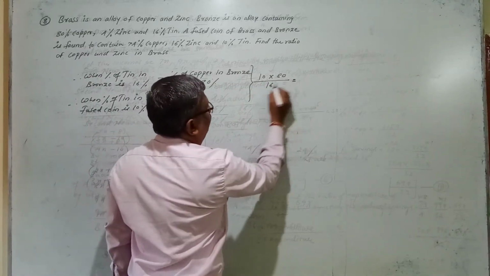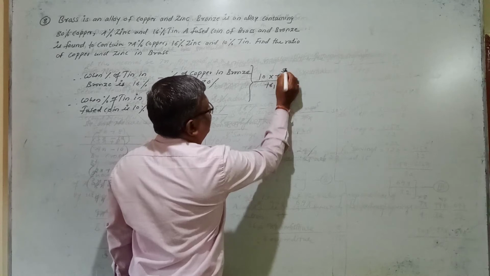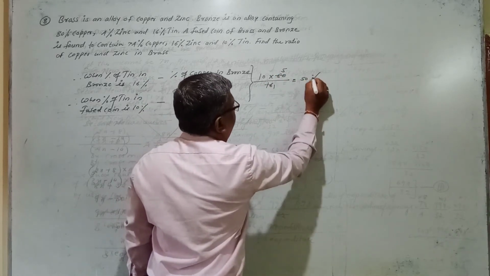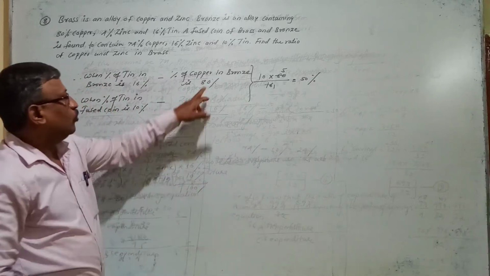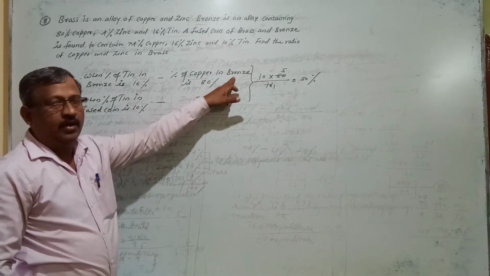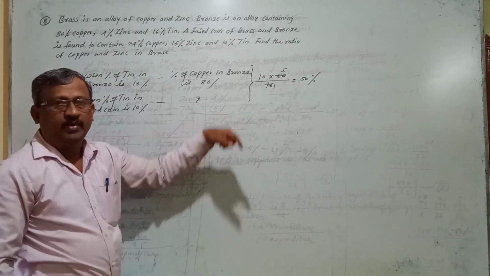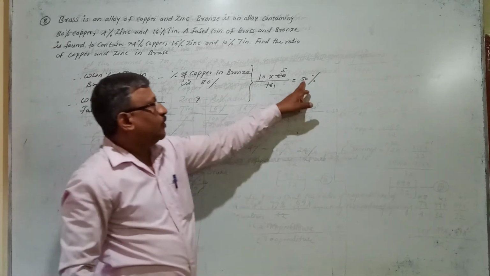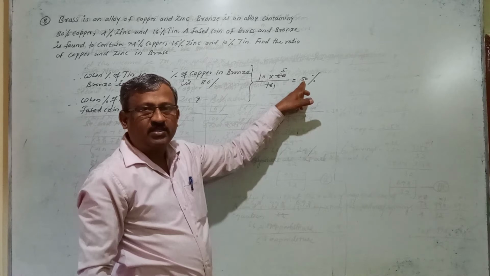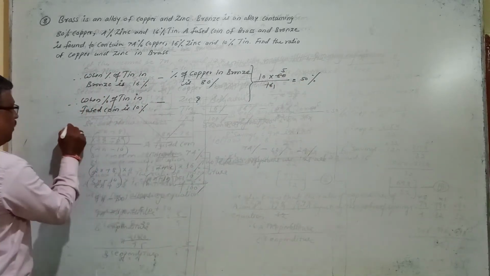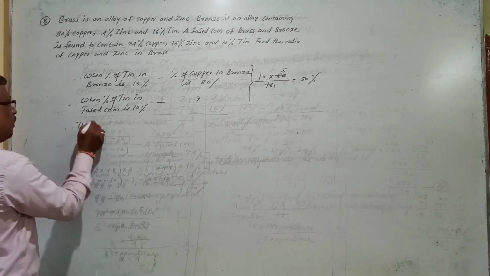Multiply and divide. 16 ones are 16, 16 fives are 80, so it is 5 into 10. You will get 50%. Meaning out of 80% copper, they have taken only 50% copper in a fused coin. So we have got 50%, which has come from bronze in a fused coin. Here below that you can write: